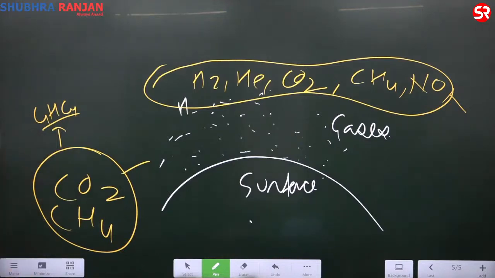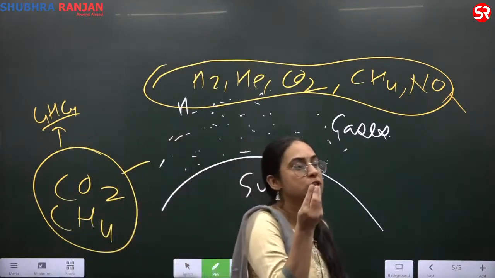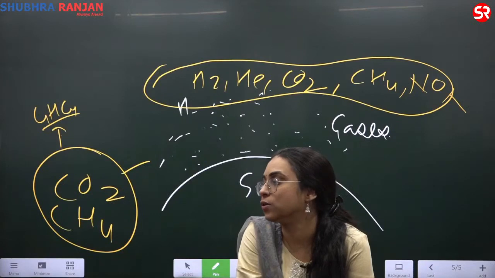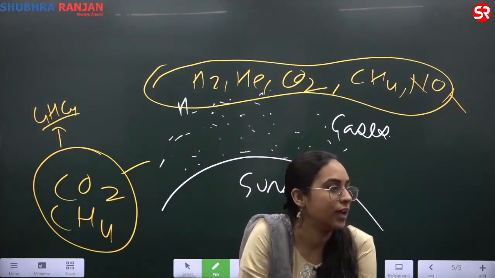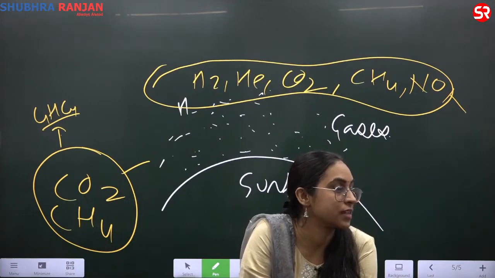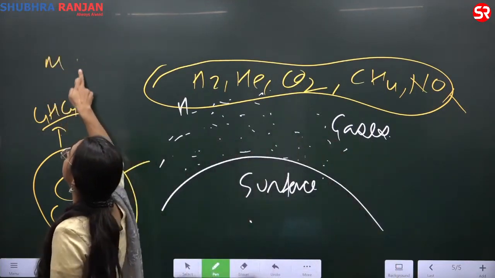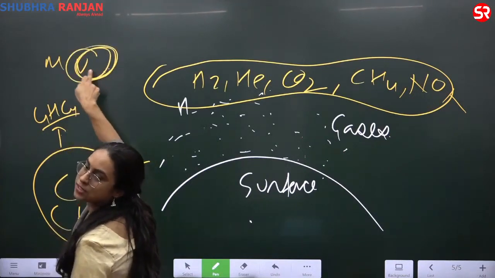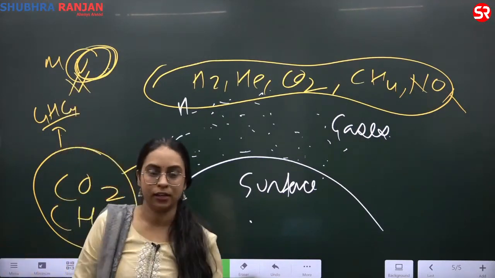If I talk about Mercury, despite being closest to the Sun, it does not have a majority of greenhouse gases. The composition of the atmosphere of Mercury does not have majority greenhouse gases. In contrast, after Mercury we have Venus, which has a lot of greenhouse gases. So Venus becomes the hottest, and Mercury does not. Please write that.